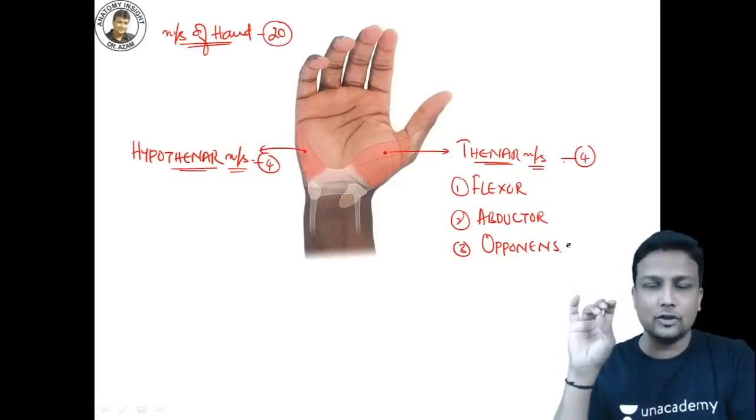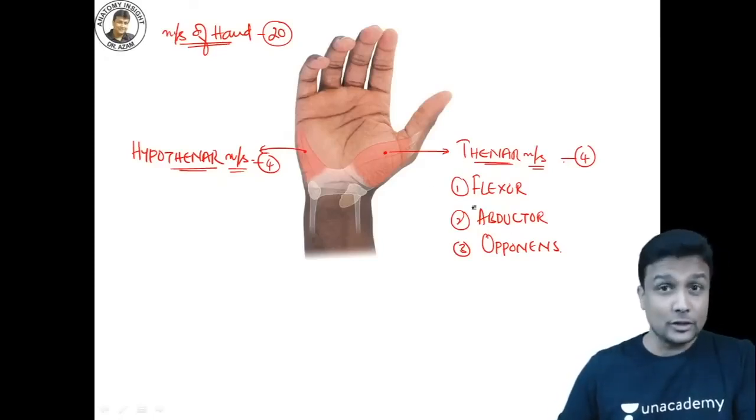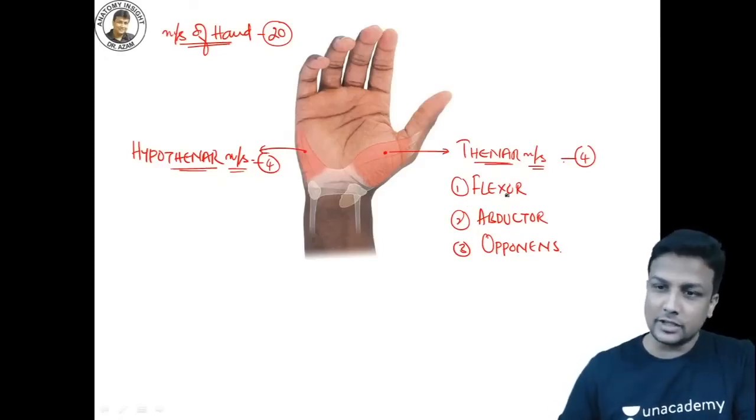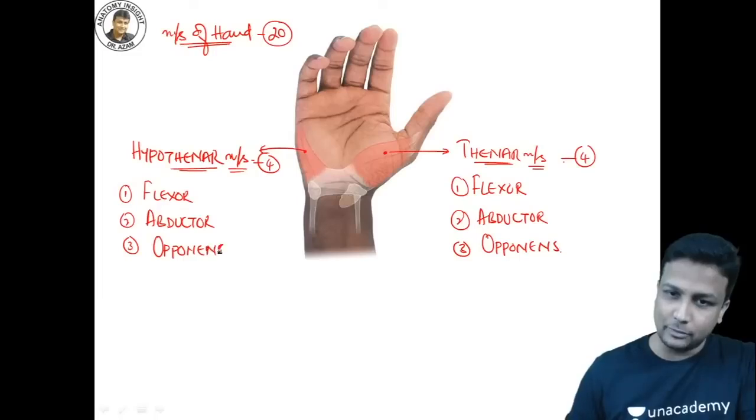And then, my dear friends, you'll also have a muscle which helps in counting like this. Counting is nothing but opposing there, the opponens. Now, the best way to learn, I'll tell you the trick. Whatever first 3 muscles I wrote here, copy paste here. Number 1 muscle will be your flexor, number 2 will be your abductor, and the number 3 muscle will be your opponens. Flexor, abductor and the opponens.